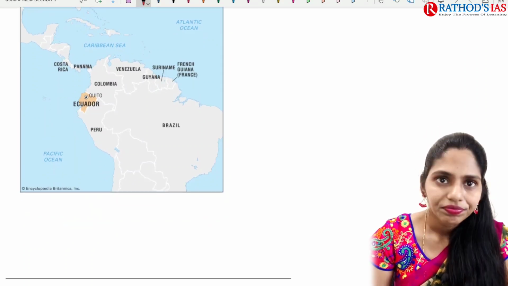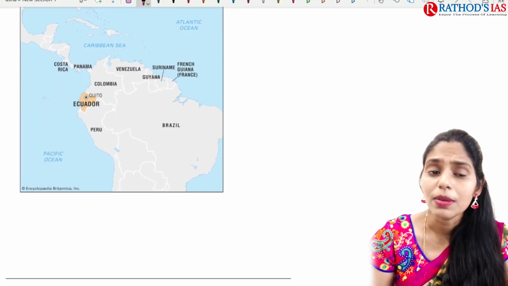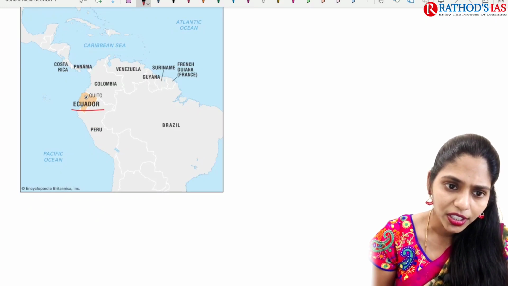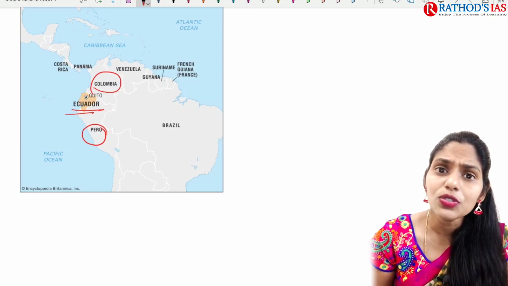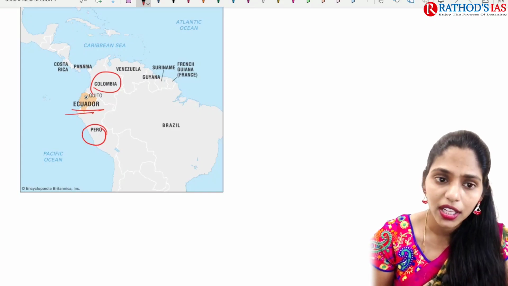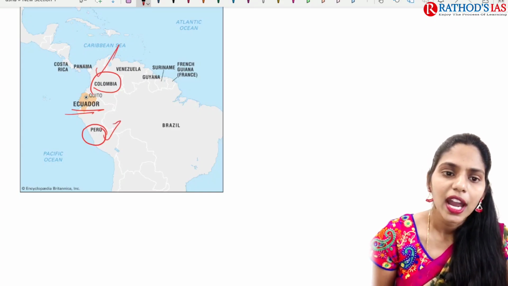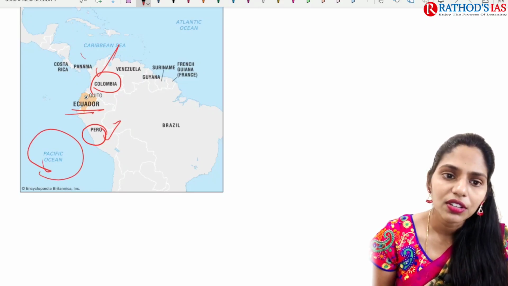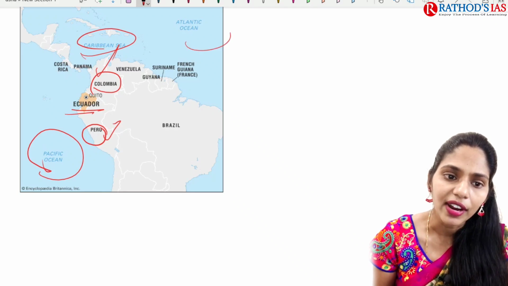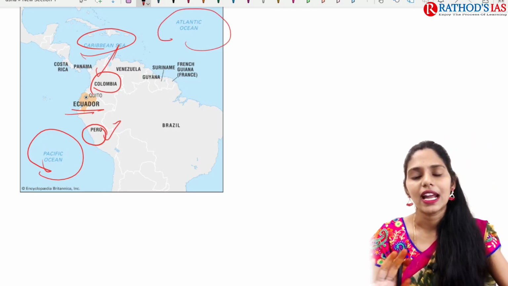So this is a map which shows Ecuador. Ecuador is located here, and here we have Peru and Colombia. The countries sharing a boundary with Ecuador are Colombia and Peru. And if you see the water bodies, here we have the Pacific Ocean, here the Caribbean Sea, and here the Atlantic Ocean. So you have to see that.